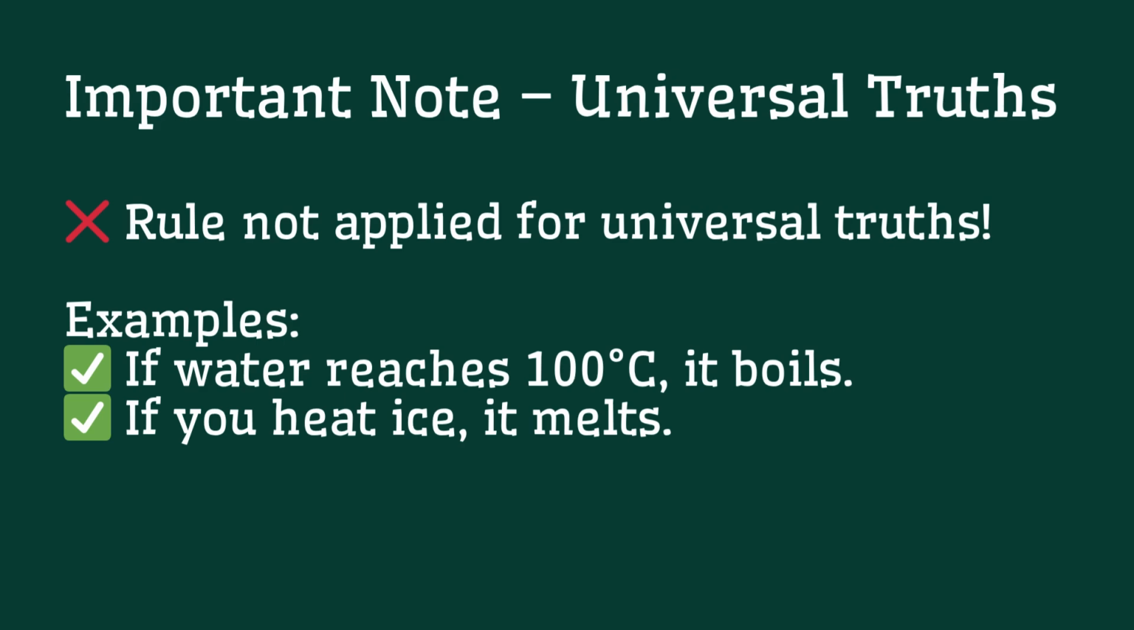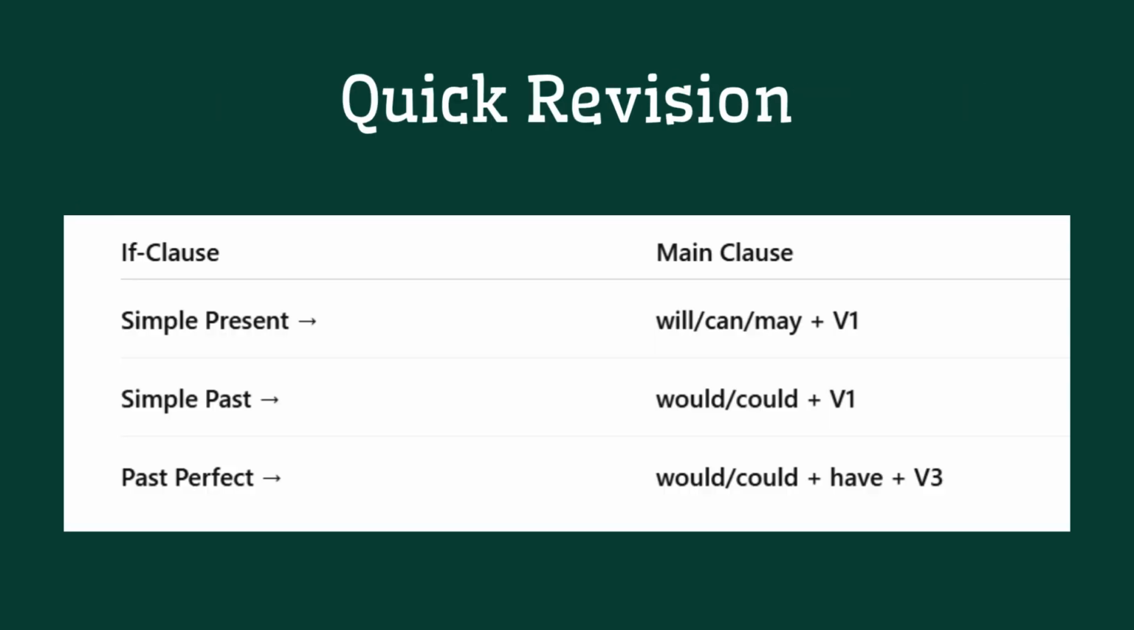Let's quickly revise. Here's the summary table you can see. Type 1: the if clause will be simple present, the main clause will be will, can, may and verb first form. Second type: the if clause will be in simple past and then we have to use would or could plus verb first form. Third type: the if clause will be past perfect and the main clause will be would have plus verb third form.